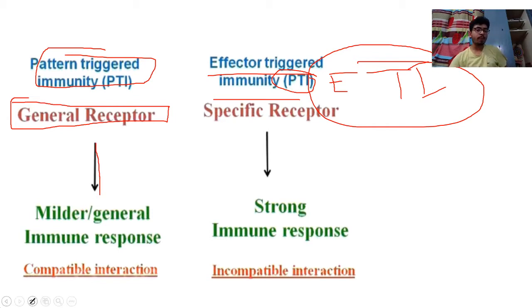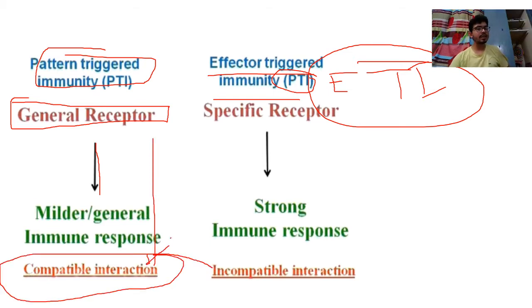In this case, the pathogen can be compatible with the host, so the pathogen will remain alive with that particular host. This is the nature of a biotrophic organism: in a compatible nature, both are associated with each other. This can lead to the development of R genes. A compatible nature often develops R genes in subsequent generations. So it is a milder, general immune response; the general receptor can recognize, and it will induce pattern triggered immunity.